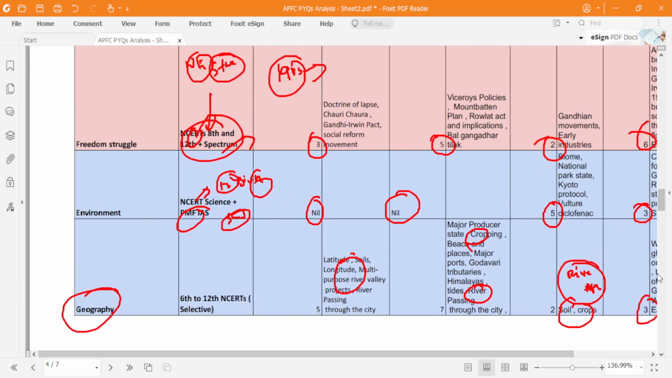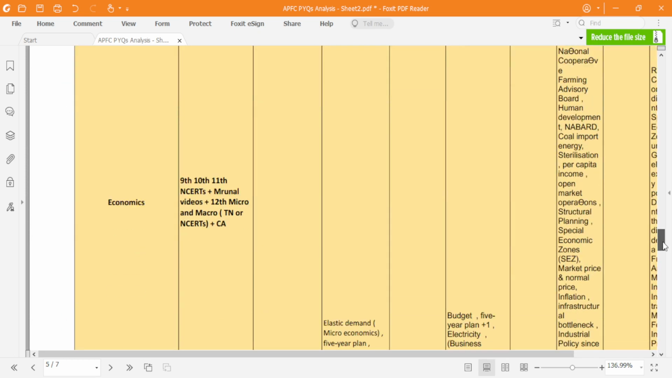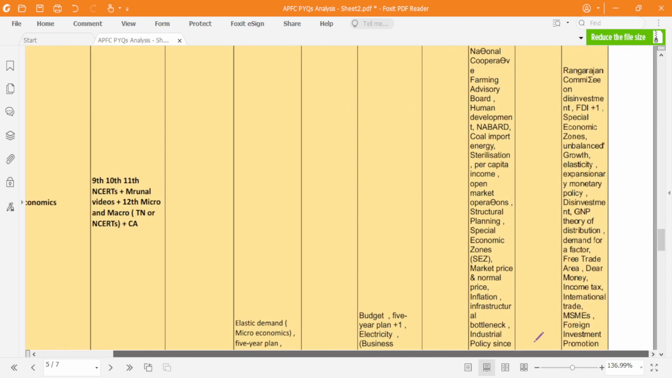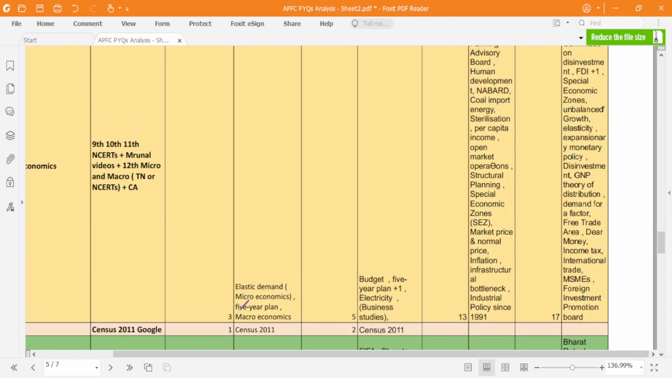Again, the 6th to 12th NCERTs are a very important source to study geography. Right. Next, coming to economics. Economics is one of the most important subjects, because the questions have been increasing: in 2002 there were 3, then in 2004 there were 5 questions, then suddenly in 2012 13 questions, and last time they asked 17 questions. So you can't ignore economics.